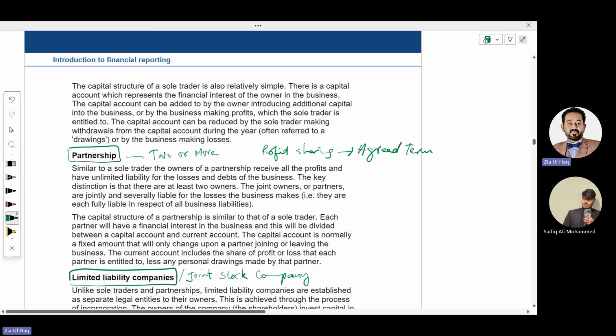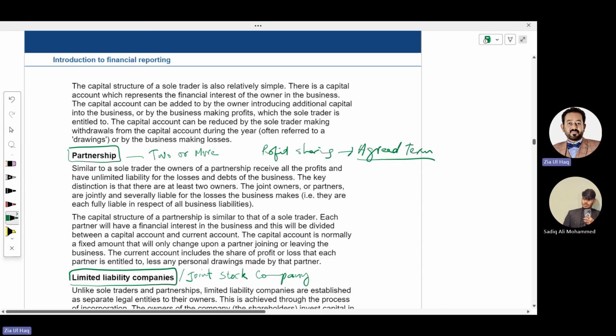Some owners might have invested 50%, some 10%, some 30%. Profit sharing could be according to their percentage of investment or according to agreed terms, because some partners might put more time into running the business and some less. The person who puts in more time will get a higher percentage of profit, and the person who gives less time will get a lower percentage, but profit will be shared as per agreed terms.